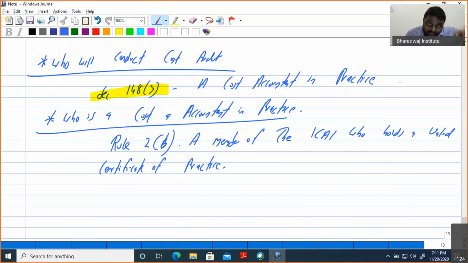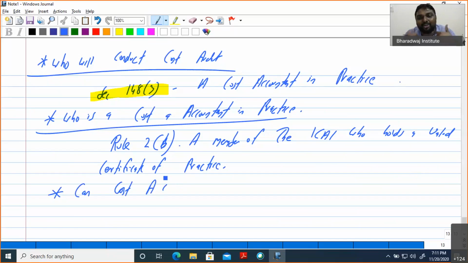Now the entire pattern of the exam is changing, so for latecomers, we will share the journal with you, don't worry. So valid means he should remit the fees and also attend the minimum criteria of post-qualification classes. Then only we call him a valid certificate of practice holder.